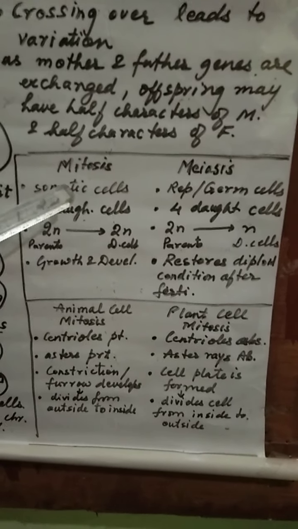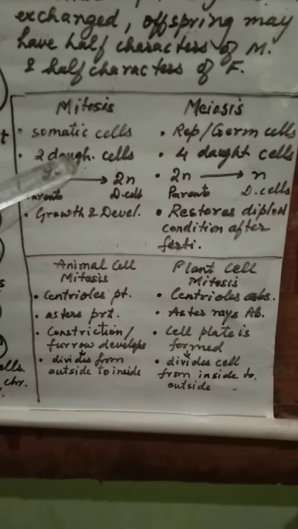Let us conclude the difference between mitosis and meiosis. Mitosis takes place in somatic cells. At the end, 2 daughter cells are formed. Here chromosome numbers remain same and it helps in growth and development. While meiosis takes place in germ cells, here 4 daughter cells are formed at the last. Parent cell is having 2N, daughter cells having haploid number, and here it restores the diploid condition after fertilization.